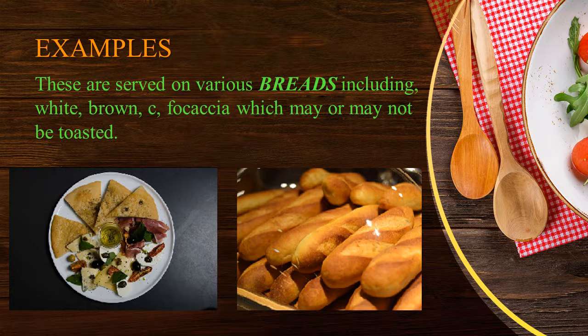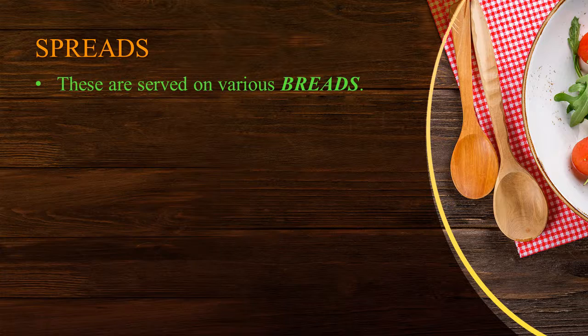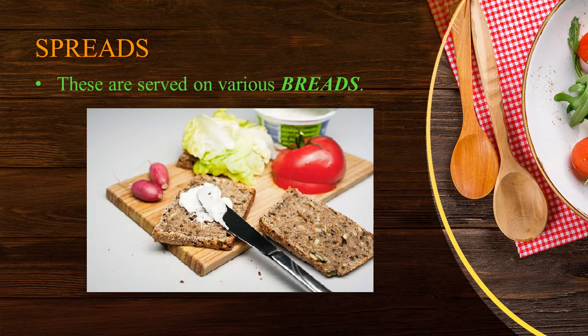Spreads. You can see the spread, mayonnaise, which is just applied on the slice of bread, and with that other ingredients like vegetables and fruits you can add and serve as a sandwich.